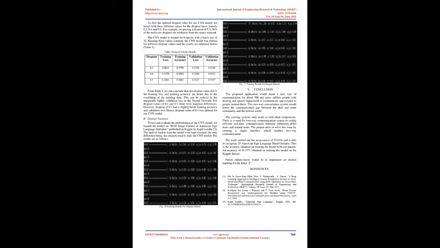The work carried out has an accuracy of 95.03% and is able to recognize 25 American Sign Language hand gestures. This is the accuracy obtained on training the model with our dataset. An accuracy of 91.57% was obtained on training the model on the Kaggle dataset. Future enhancement would be to implement air motion tracking for the letter Z.